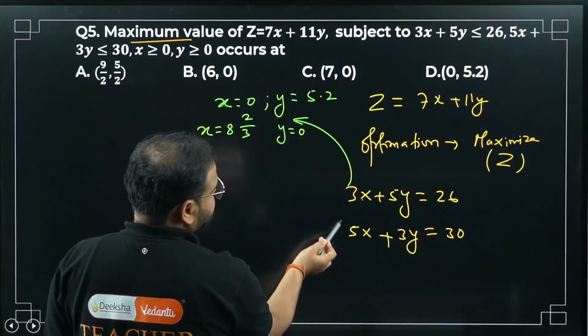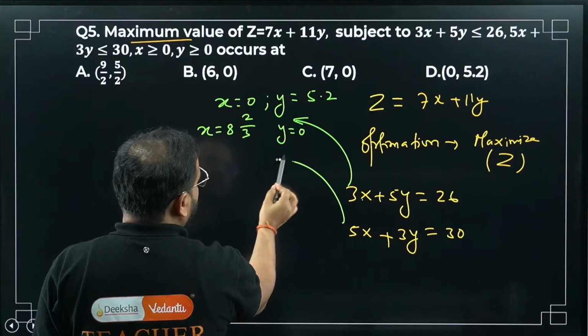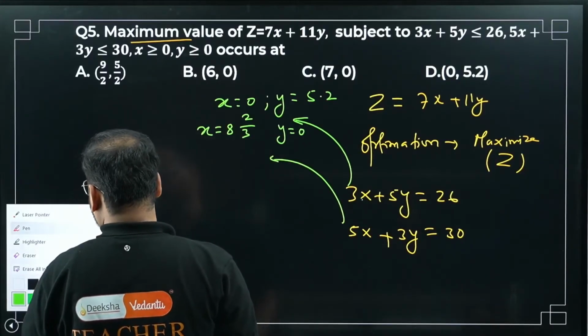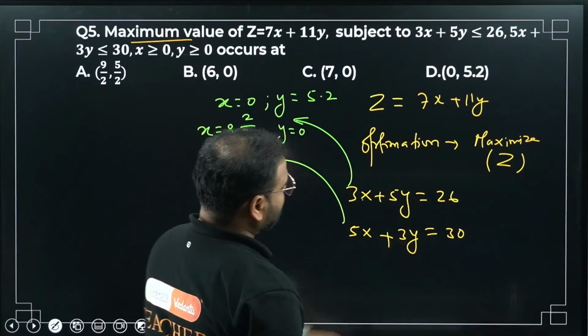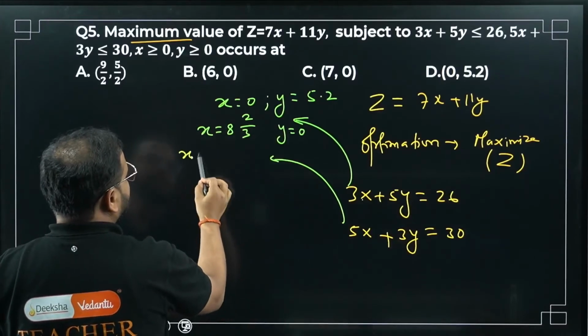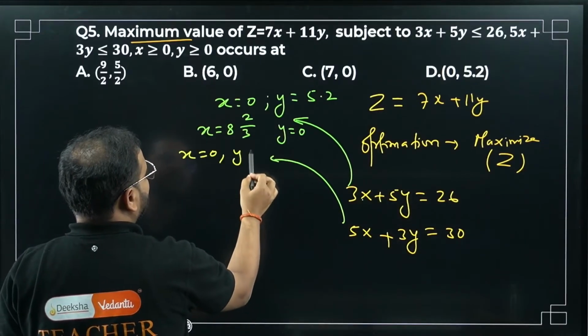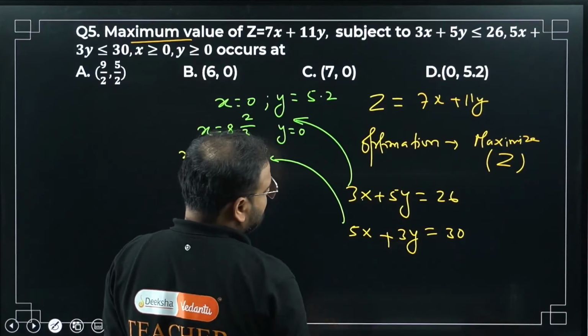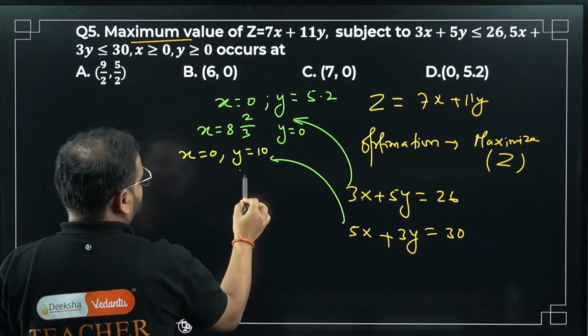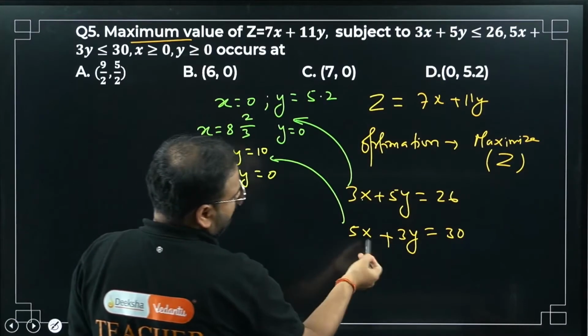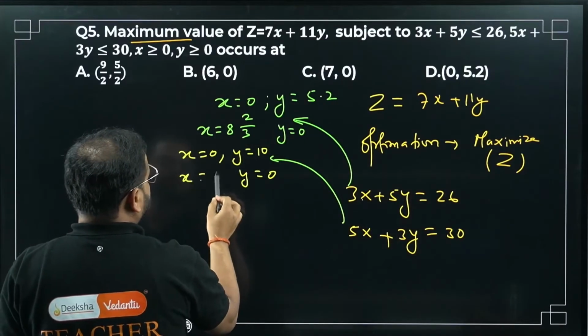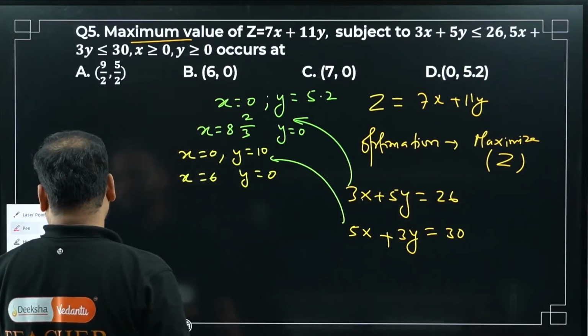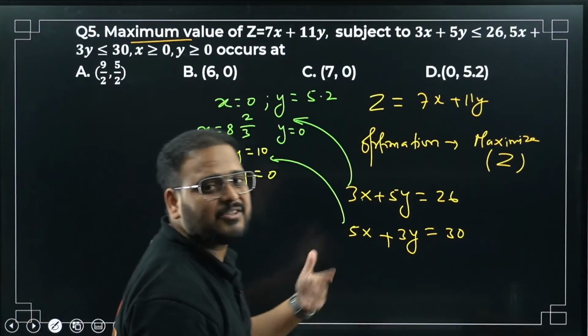What about the other equation? This is easy to find. When x is 0, y is 10. When y is 0, x is 6. Please check. Now I can plot these two straight lines on the graph.